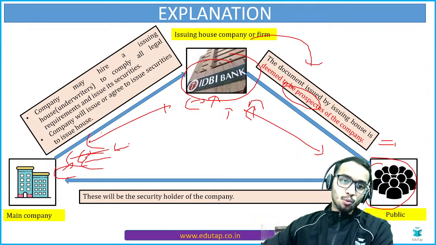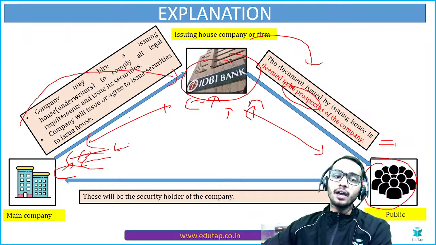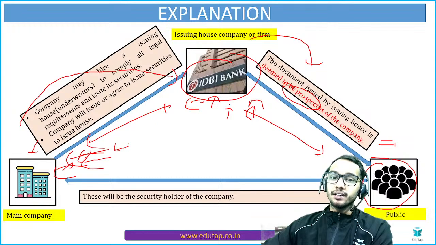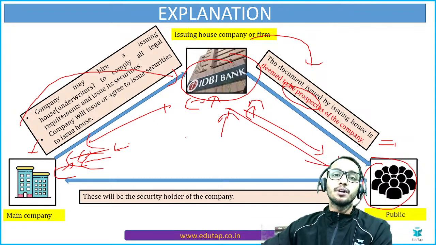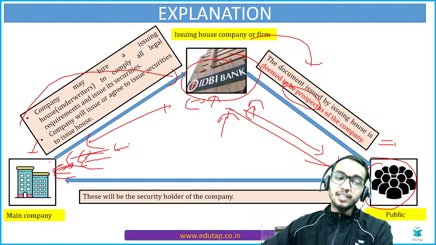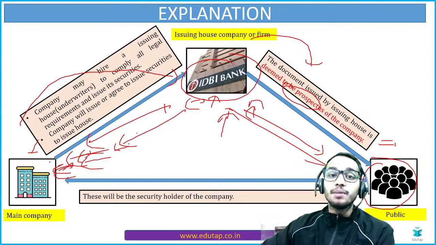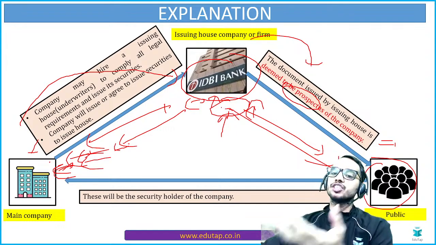When this main company is issuing shares to the broking house or IDBI Bank, it is not receiving money or consideration before the offer is made to the general public by IDBI Bank. Got the logic? The main company is not getting any consideration from the broking house, from IDBI Bank, before IDBI Bank offers these shares to the general public.